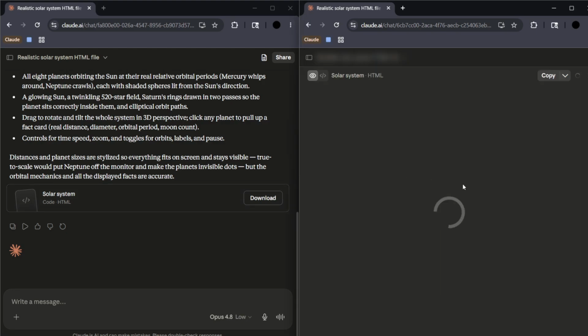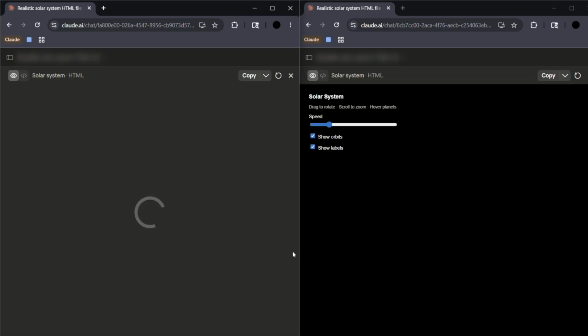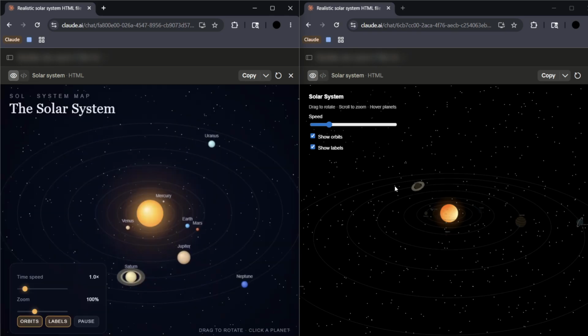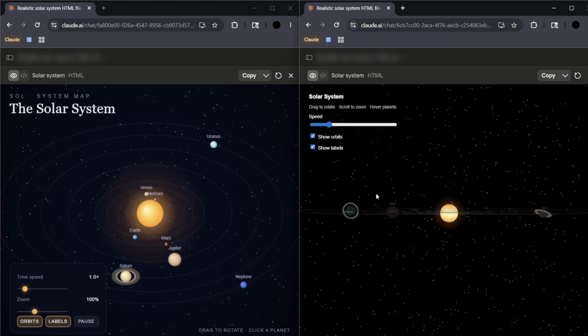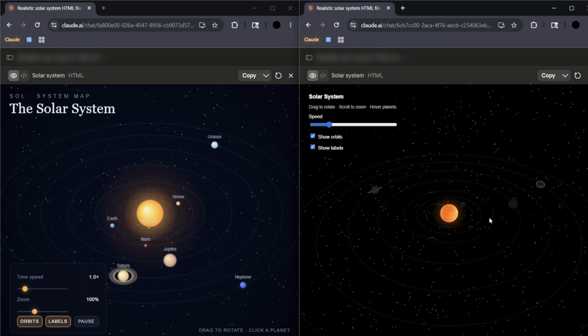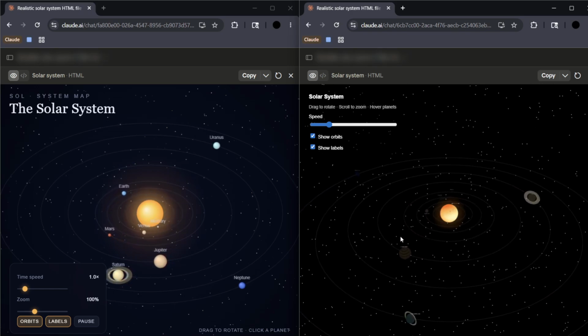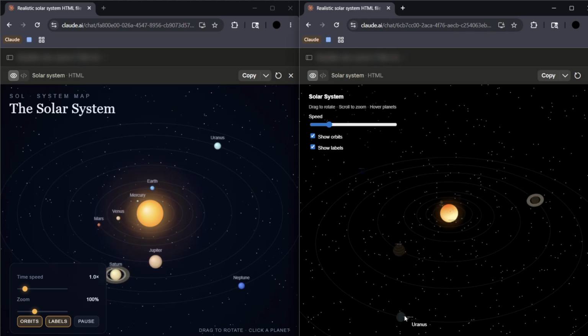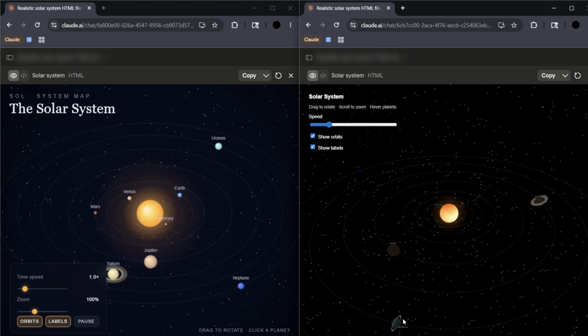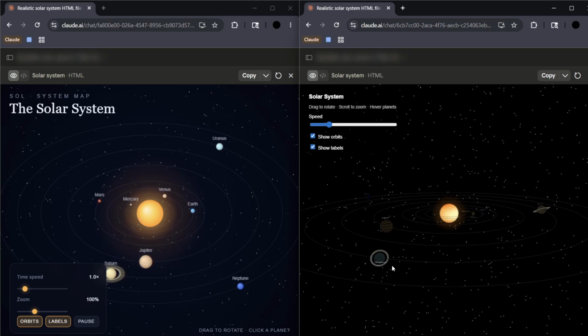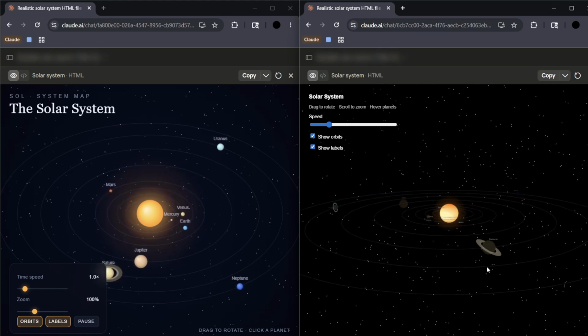So now we're going to see both of their work. I'll just open it side by side so we can see right here, and as you can see, the difference is massive. This one was generated by Opus 4.7, wherein you can see that there are planets. Upon taking my cursor there, we can see them, but they are weirdly rotating, and this should not have been the case.